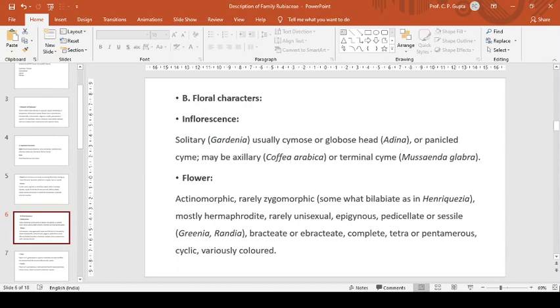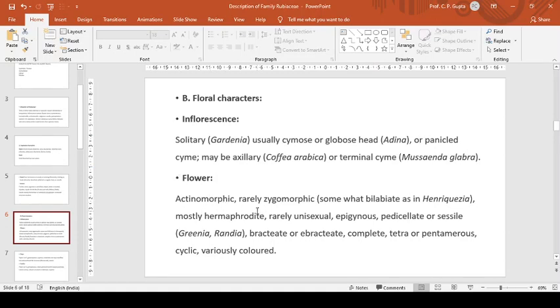Now we come to the floral characters. Inflorescence: it is solitary in Gardenia, usually cymose or globose head in Adina, or panicled cyme, may be axillary in Coffea arabica or terminal cyme in Mussaenda glabra. So there is again variation in inflorescence.